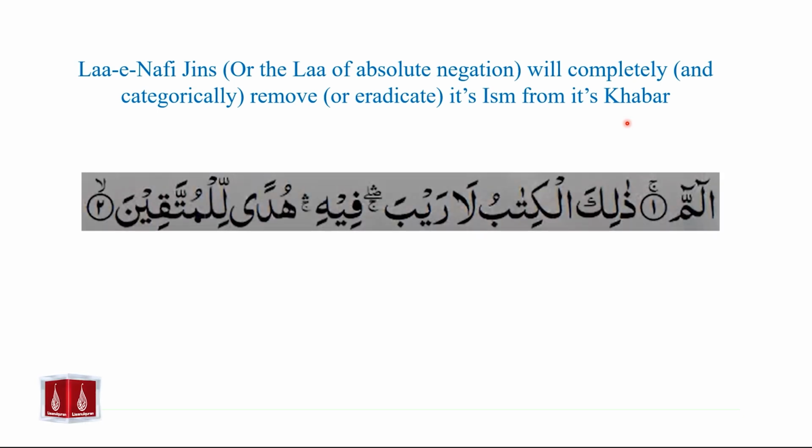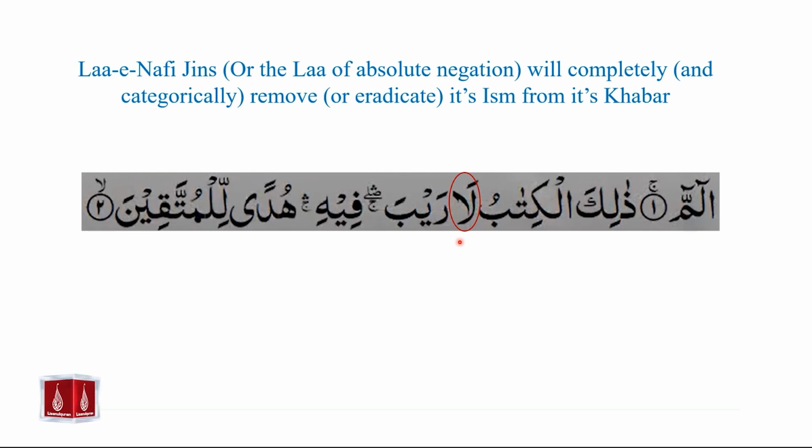We will go back to our example from Surah Al-Baqarah, and in the second ayah we see Zalikal Kitabu La Rayba Fihi. We looked at this la in the second ayah and we called it Laa-e-Nafi jins, or the law of absolute negation.